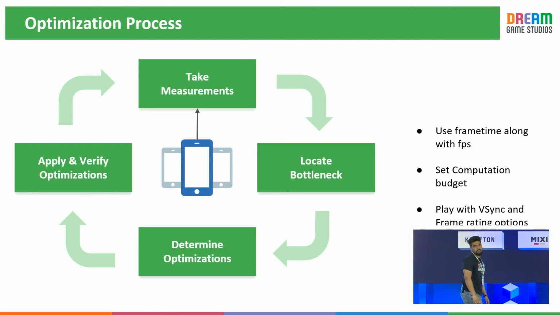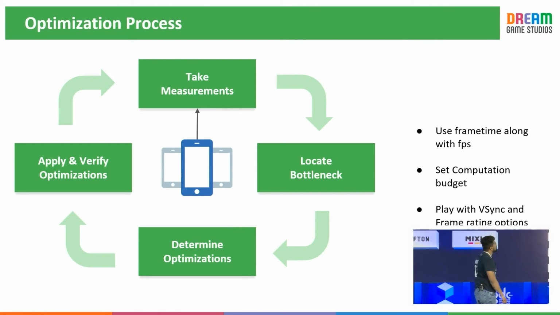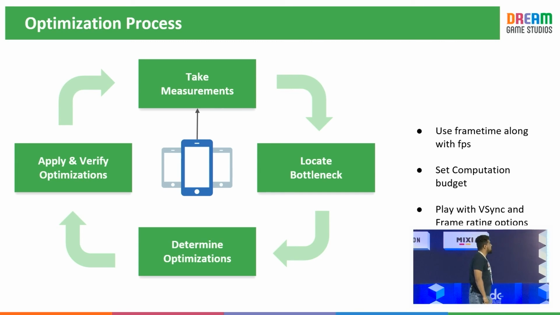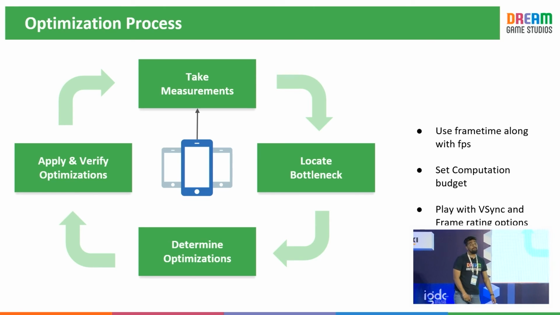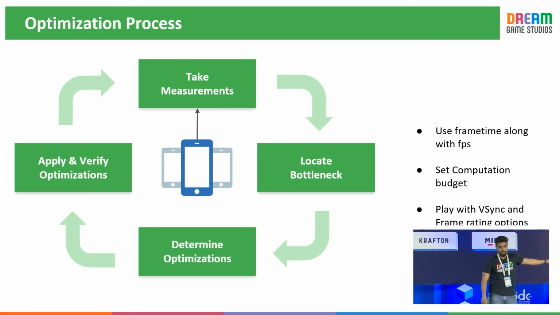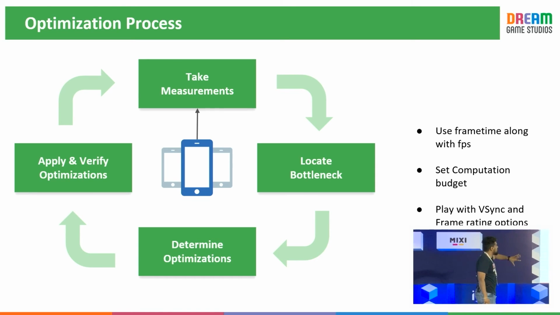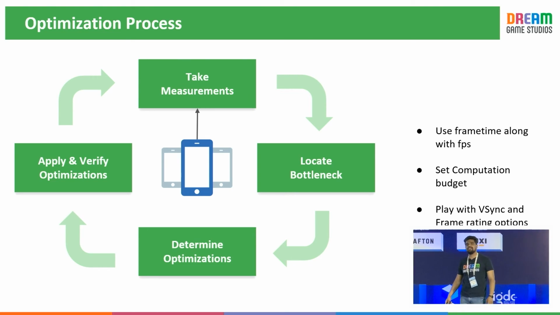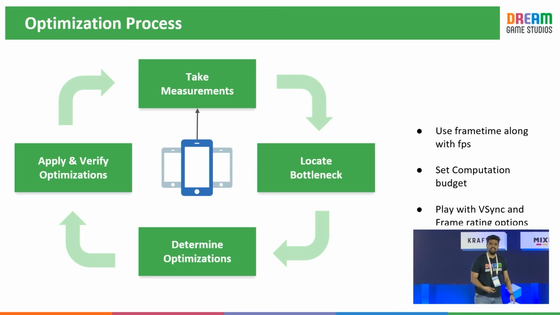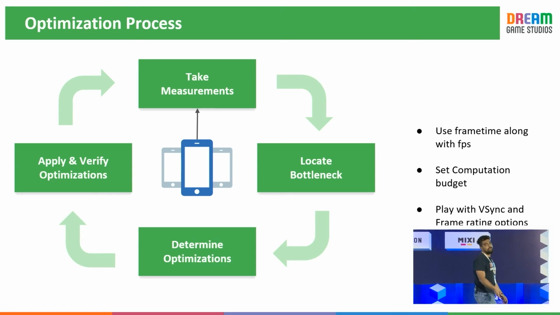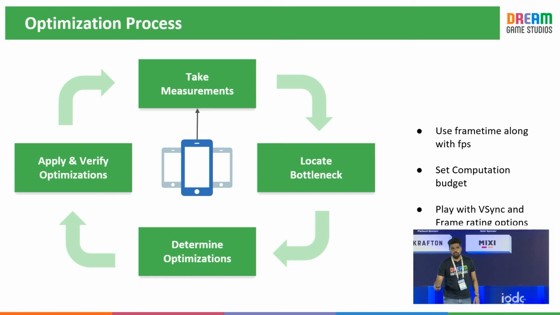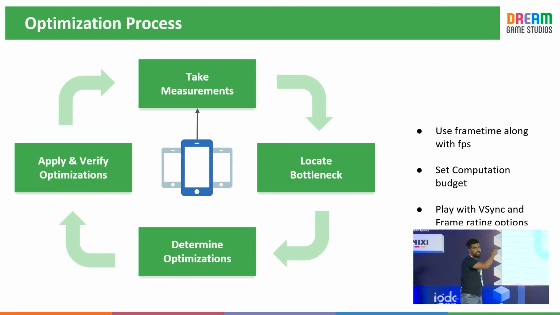So this is how the optimization process looks in our team. We take the measurements with respect to the budgetings that we saw in those jargons. We look at the bottlenecks and determine what is the better optimization. For example, if a 1024 texture is not working out, I just scale it down. But it is going to hamper my quality, right? Then there are techniques like MIP mapping that I can use with respect to the device resolution. Determine the optimization, apply those optimizations, and this cycle continues.